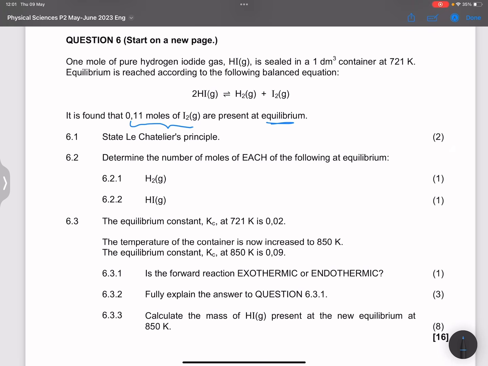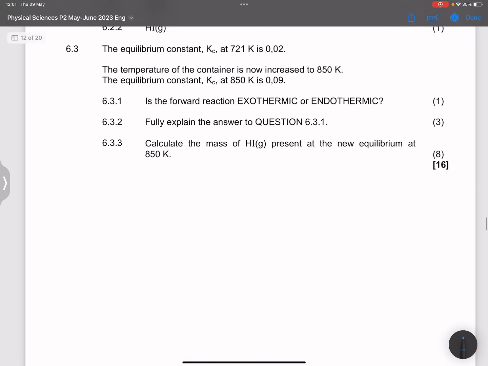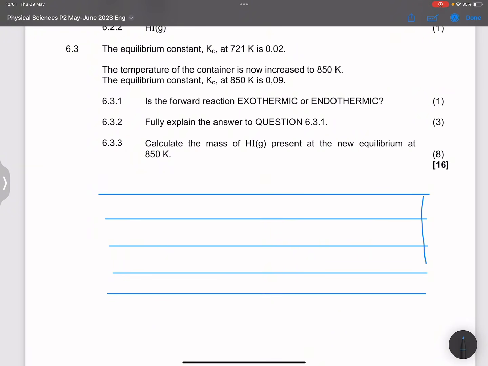So first of all, the number of moles of hydrogen at equilibrium. We needed to actually just draw that table for ourselves. In fact, let's do exactly that. What I'm going to do is just draw a little bit of a table there. I know that some of you prefer to always have that part about ratios. I never really include it, but if you want it, you're more than welcome to do so.